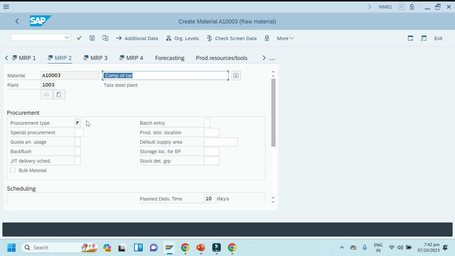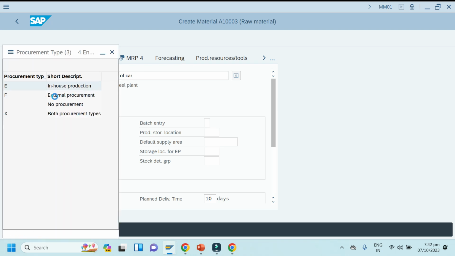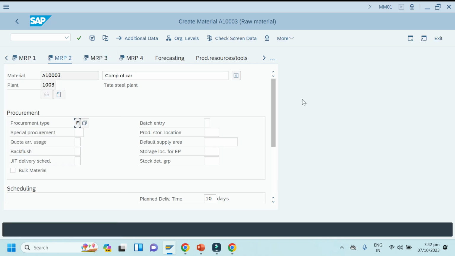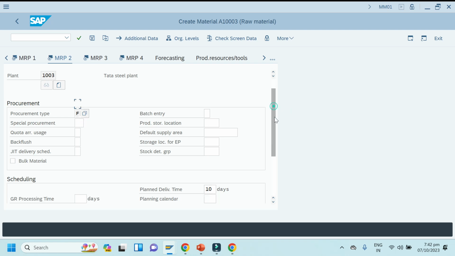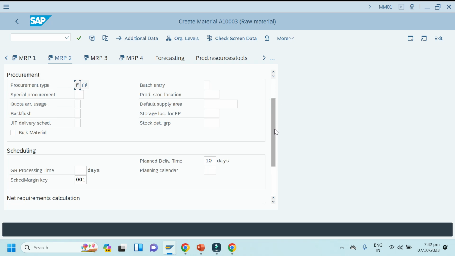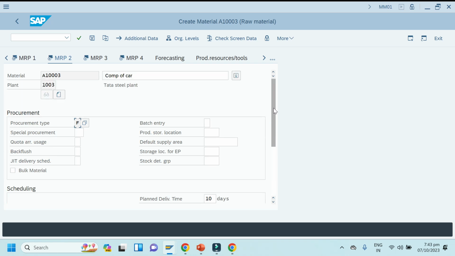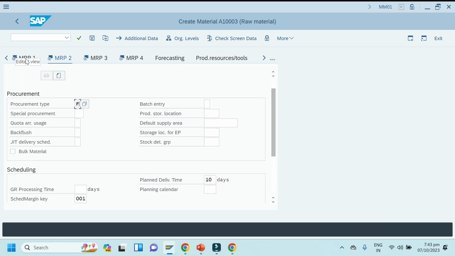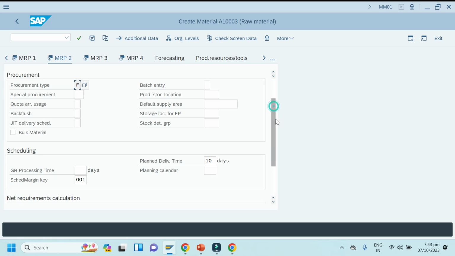Okay, here procurement type automatically came F. Why? Because I have selected ROH. F means raw material, so F means external because of raw material. Okay, that you can note it down, external procurement F. And MRP controller is already came, I have entered it here, right, in MRP1.